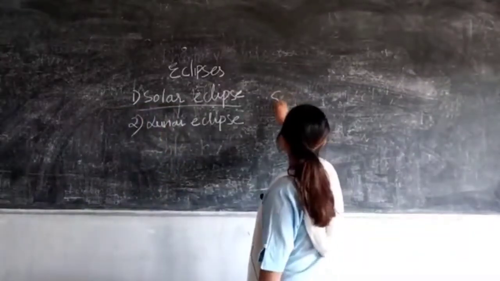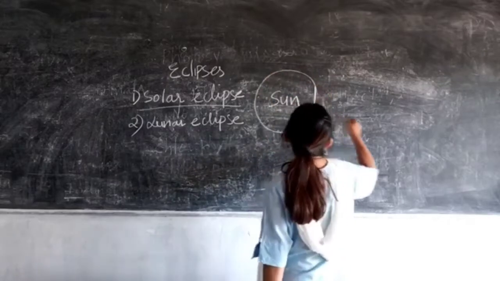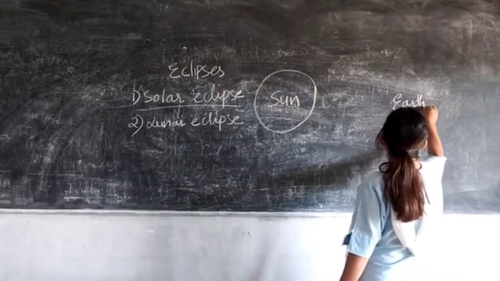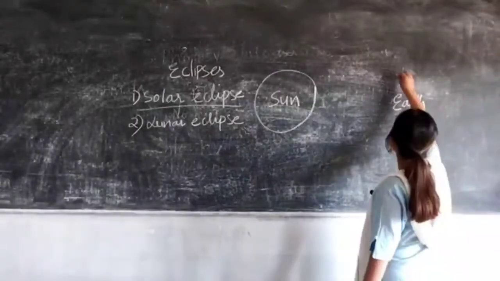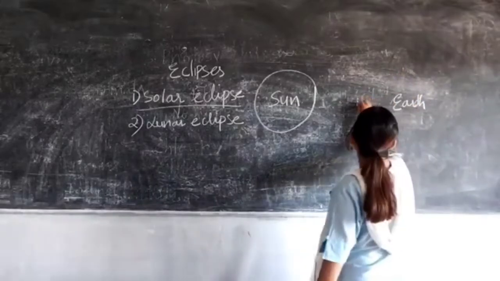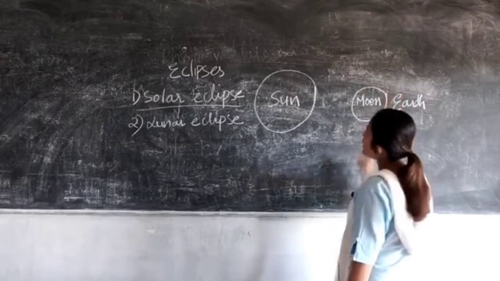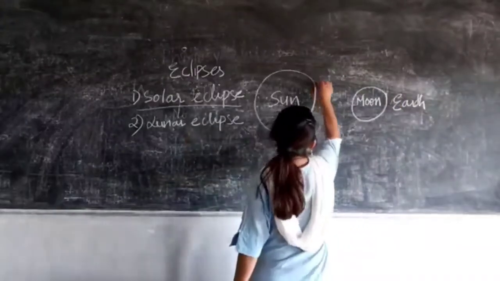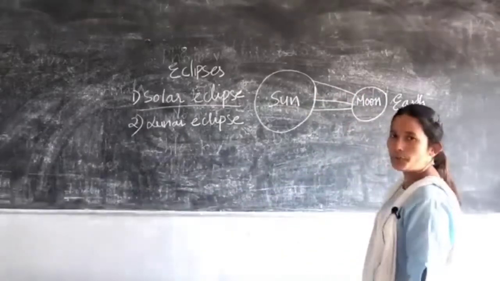For that we have the sun. Around the sun what revolves? Earth. And earth has its own natural satellite which revolves around it. What is it? It's the moon. So what happens during solar eclipses? The sun rays fall on the moon.